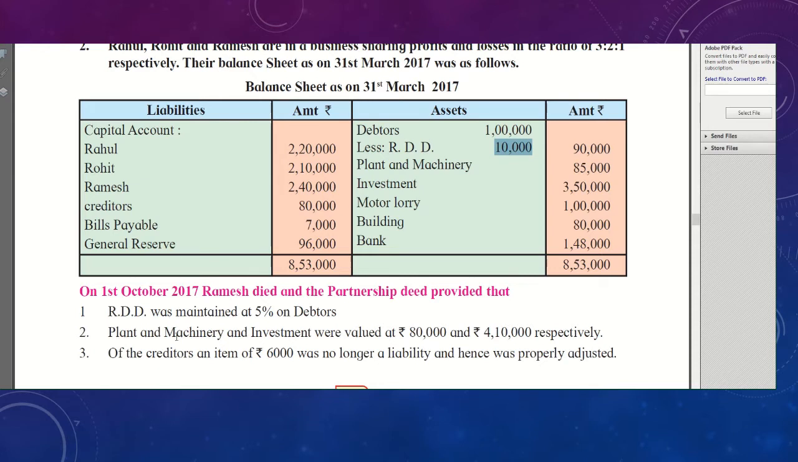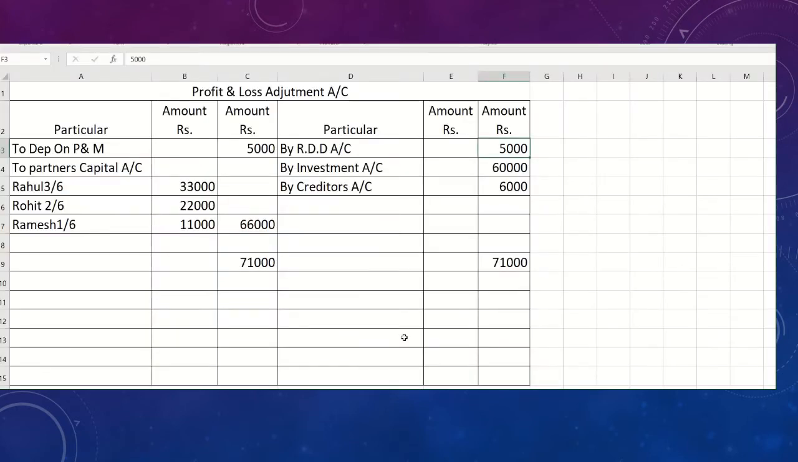After that, plant and machinery and investment is valued at 80,000 and 4 lakh 10,000. So old balance of the plant and machinery is 85,000, now it is 80,000. So how much is the difference? Difference is of 5,000. So that difference is the depreciation. So where we record the depreciation? On the debit side of P&L. So here I have written depreciation on plant and machinery 5,000.